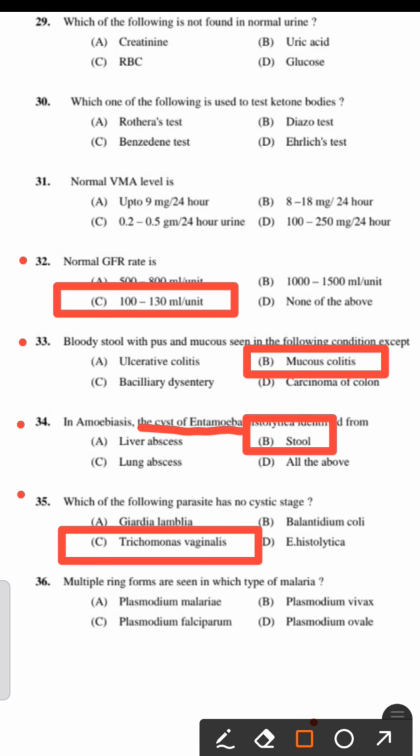Next one. Multiple ring forms are seen in which type of malaria? Plasmodium malariae, Plasmodium vivax, Plasmodium falciparum, Plasmodium ovale. The right answer is Plasmodium falciparum. Multiple ring forms are seen in Plasmodium falciparum.